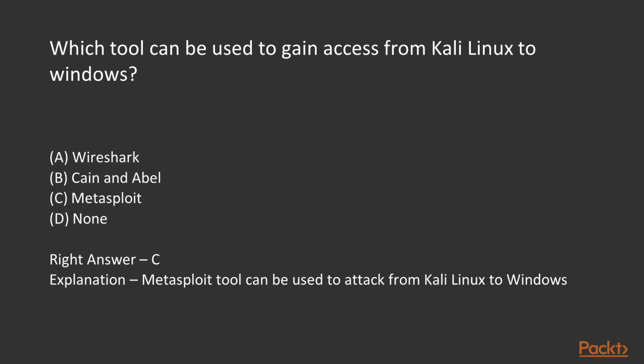Which tool can be used to gain access from Kali Linux to Windows? We have done practicals on how you can get access to a Windows 10 machine using Kali Linux, how you can bypass Defender, and how you can bypass antivirus. So we already know that Metasploit is the right answer. The Metasploit tool can be used to attack from Kali Linux to a Windows machine and get complete access inside Windows.